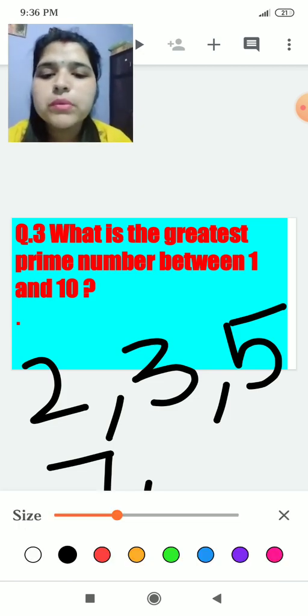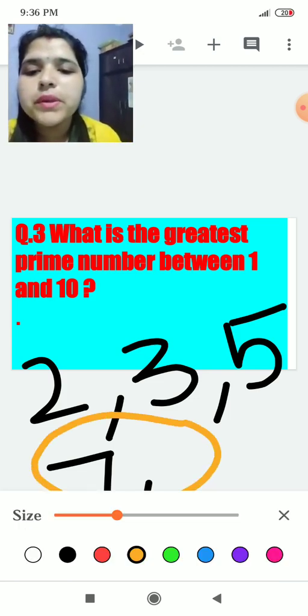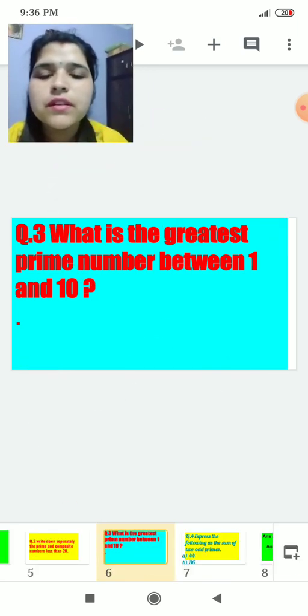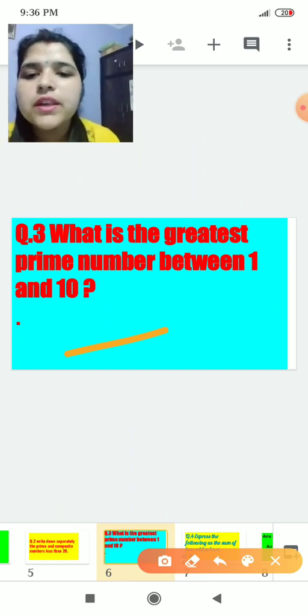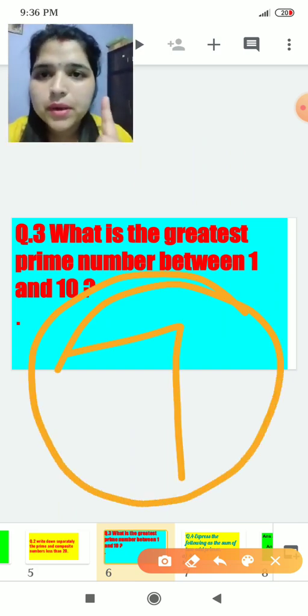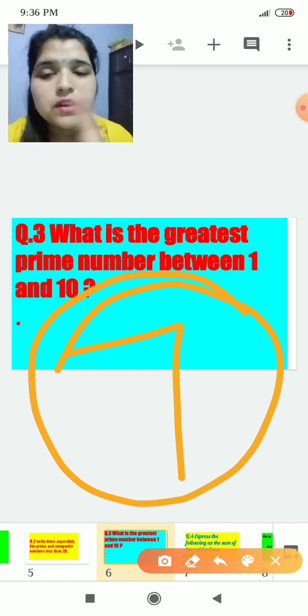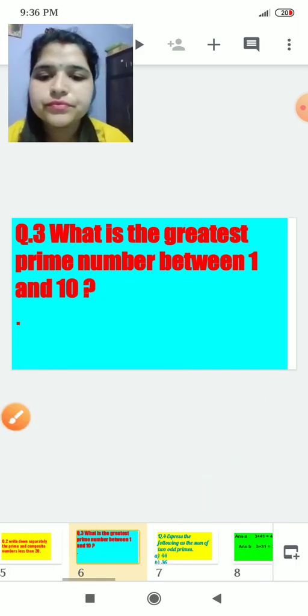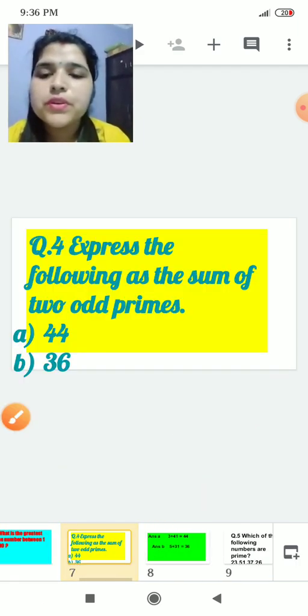So what will be the answer? Our answer will be 7. 7 is the greatest prime number which is between 1 and 10. Understood? Now we proceed to the next.